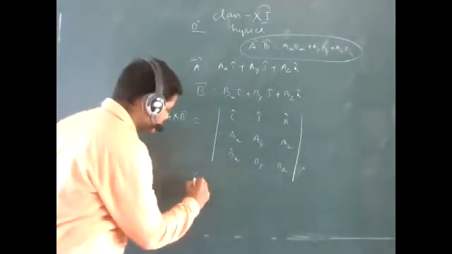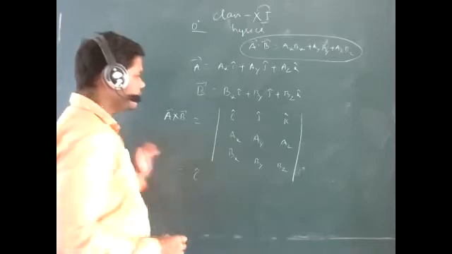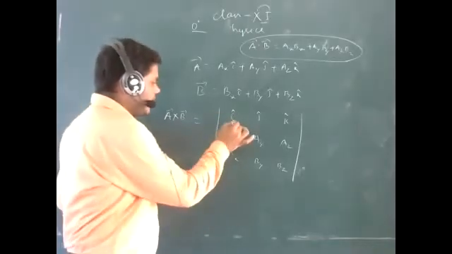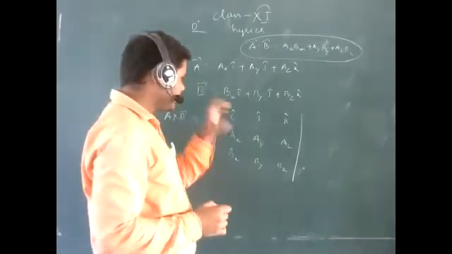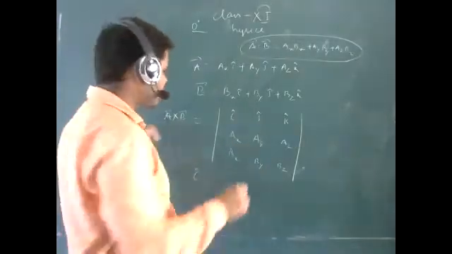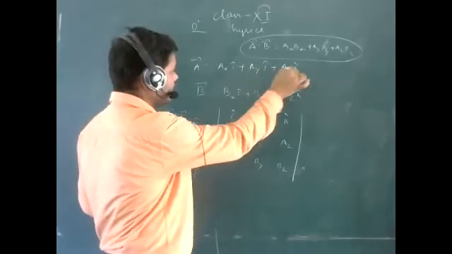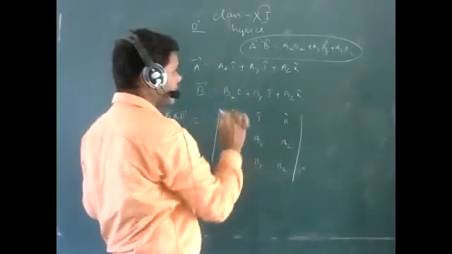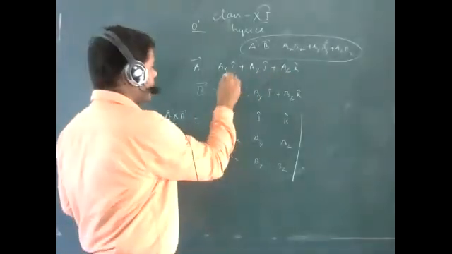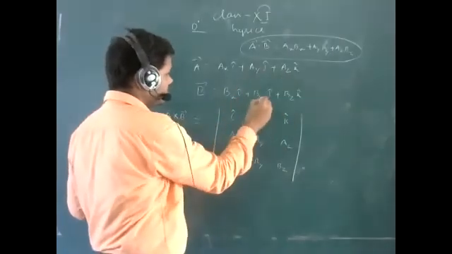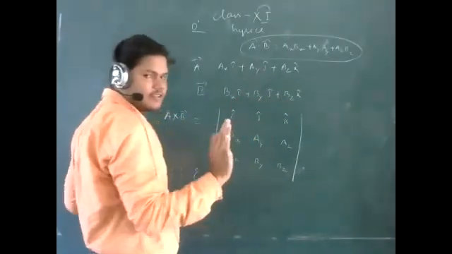Just see this i cap. What procedure you have to follow? You have to write i cap, j cap, k cap, and ax, ay, az, bx, by, bz. I will explain with an example also. Okay, these things you have to write.